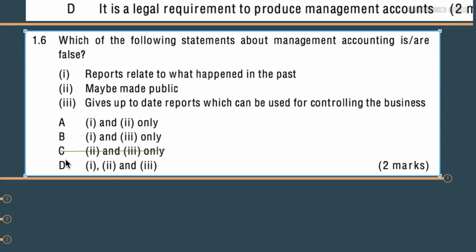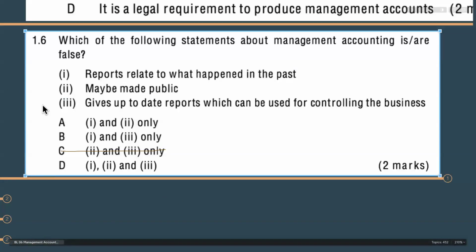So the third one we cannot consider. So if the third one is there, then we cannot consider that as an answer. So here we can eliminate the D also. And the third one is B. So the only option is we have A. What is that? Reports related to what happened in the past is a false statement.